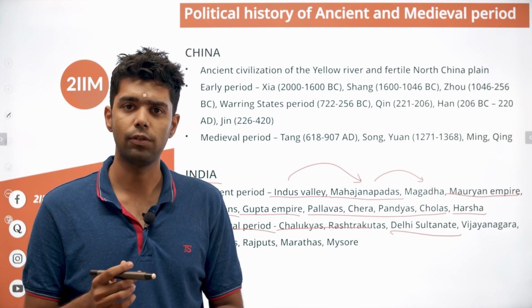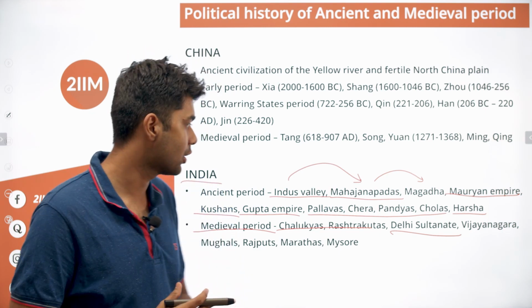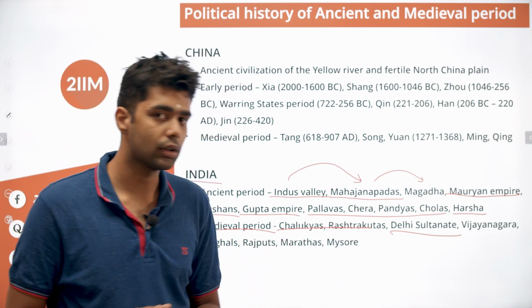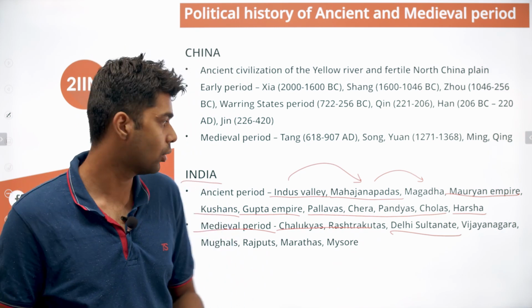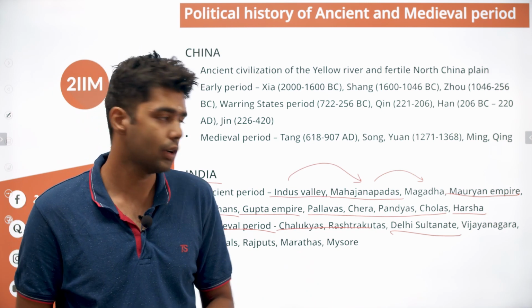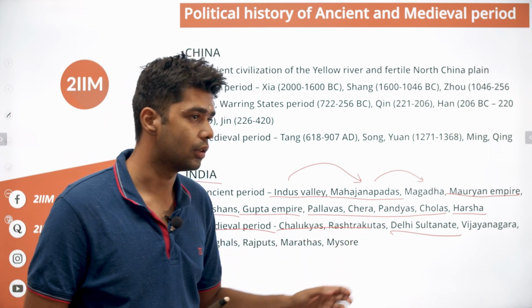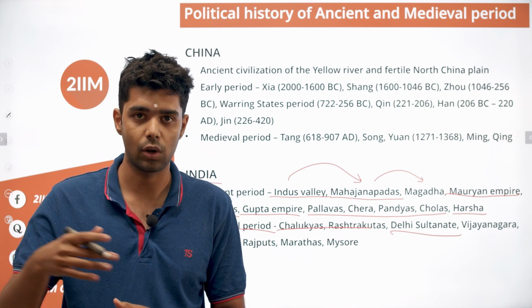The basic aim of these raids was to take as many resources as possible so that they would survive in their land. So that was one thing, and then eventually one of the people who invaded became successful, and they thought, why not establish a kingdom here? So that was how Delhi Sultanate was established. In fact, the beginning of Delhi Sultanate was done by a dynasty called the Mamluks.